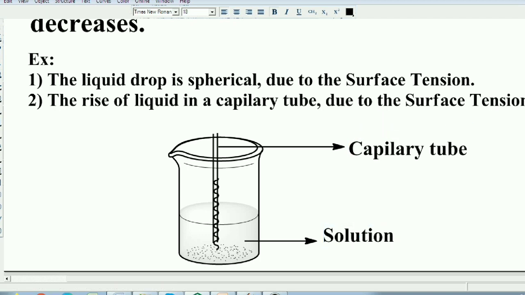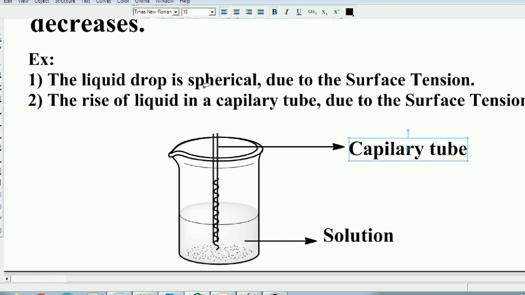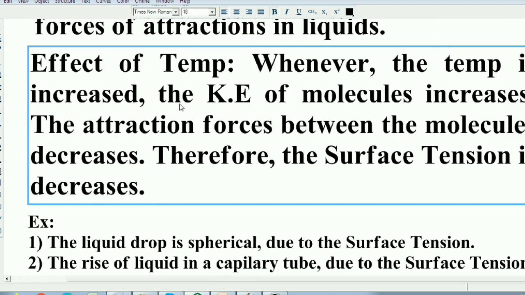So the liquid drop is a spherical shape. Generally the shape of the liquid drop is spherical because of the surface tension. So students, this is about the surface tension.